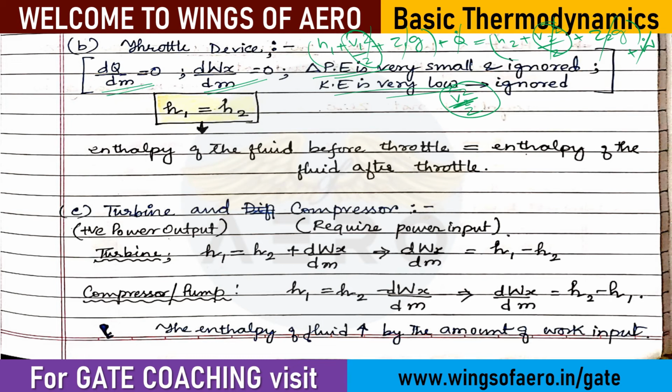And what is H? Enthalpy. So the enthalpy of the fluid before the throttle and after the throttle is the same. Enthalpy of a fluid entering before the throttle and after the throttle is going to be the same. This is the core concept of the throttling device.